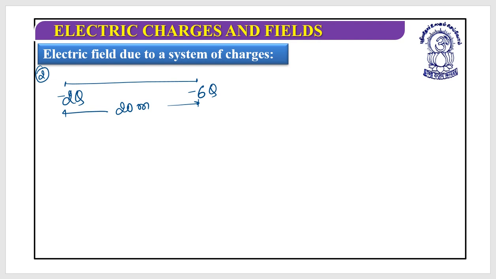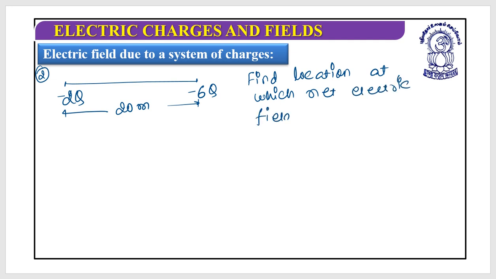And you need to find out the location at which the net electric field will be 0. You need to find out this. Can you do it by yourself?